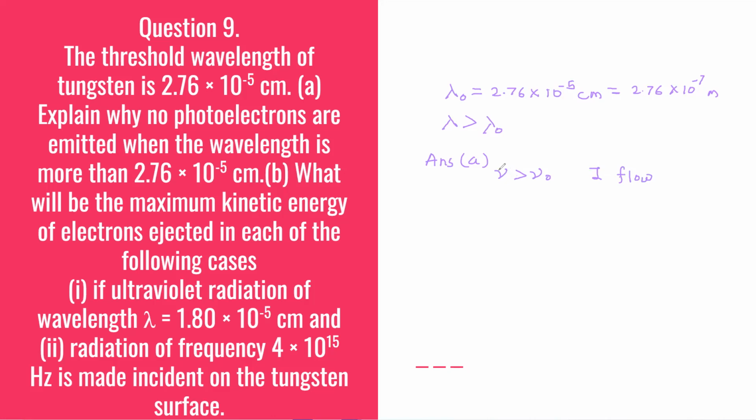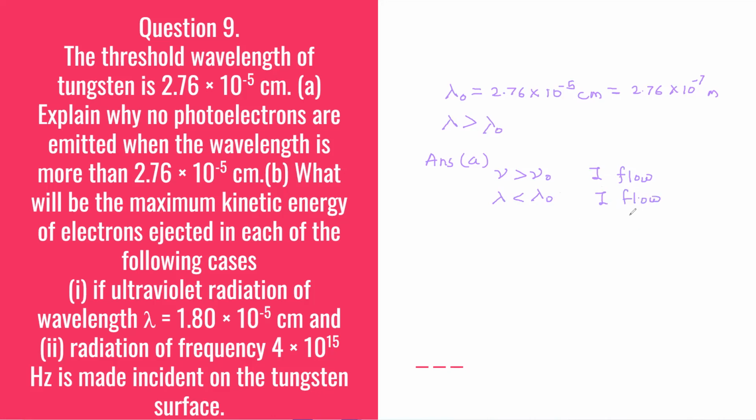And the relation between frequency and wavelength is inversely proportional. So what will be the condition for photo emission? If the given wavelength is less than threshold wavelength, then photocurrent will flow or photo emission will be possible.